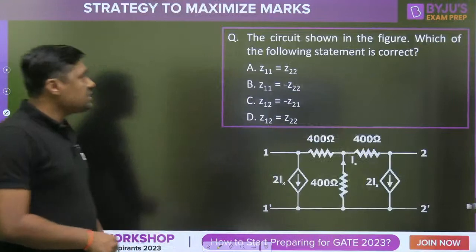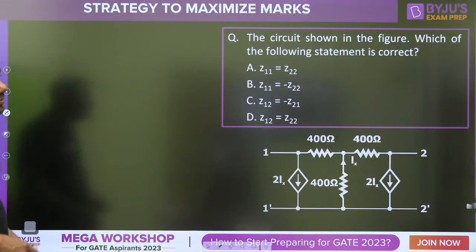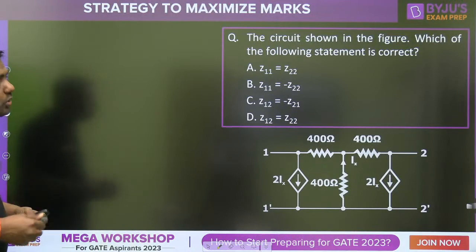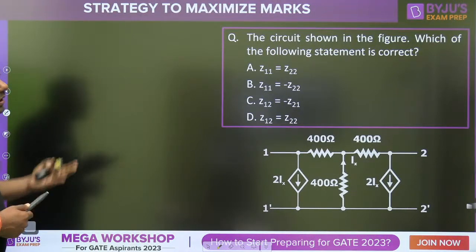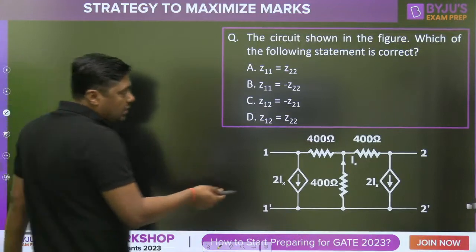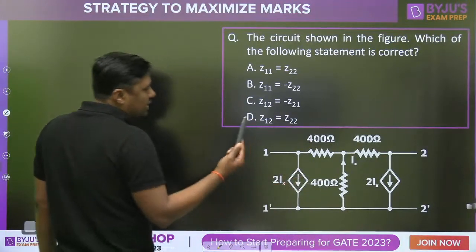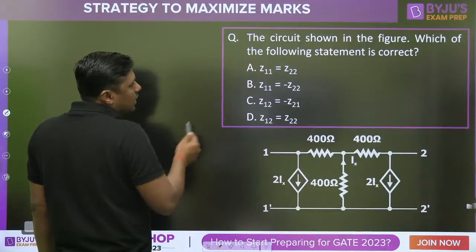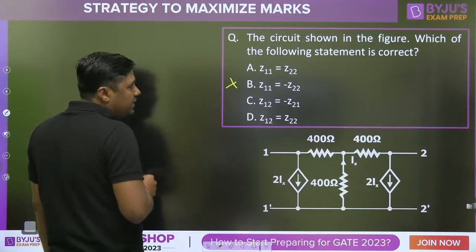So this is the dimensionless. Now which are the important points? Similarly, that is a very basic idea about two-port network, right? The circuit shown in the figure, which of the following statements is correct about this figure? Suppose we have no idea about this figure, but for symmetricity, that is the condition, but this is not the condition. You can eliminate this.